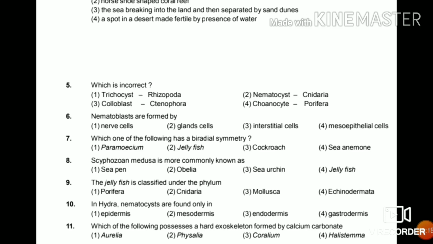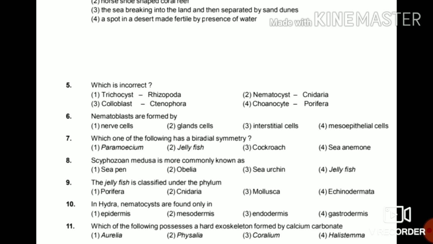8th, Scyphozoan medusa is more commonly known as sea pen, Obelia, sea urchin or jellyfish. We all know jellyfish. 9th, the jellyfish is classified under the phylum Porifera, Cnidaria, Mollusca or Echinodermata. Cnidaria or Coelenterata is the right answer. 10th, in Hydra, nematocysts are found only in epidermis, mesodermis, endodermis or gastrodermis.